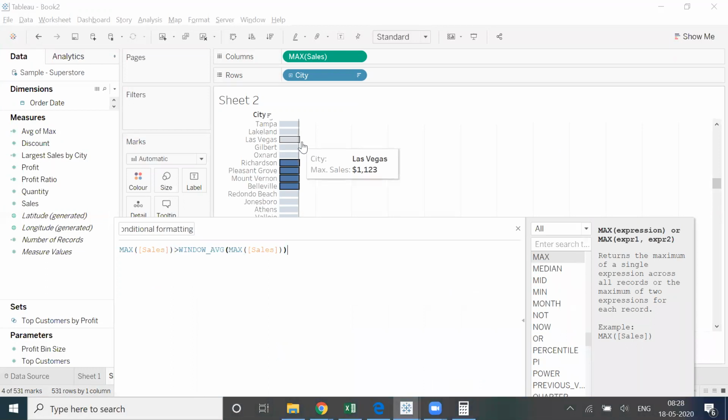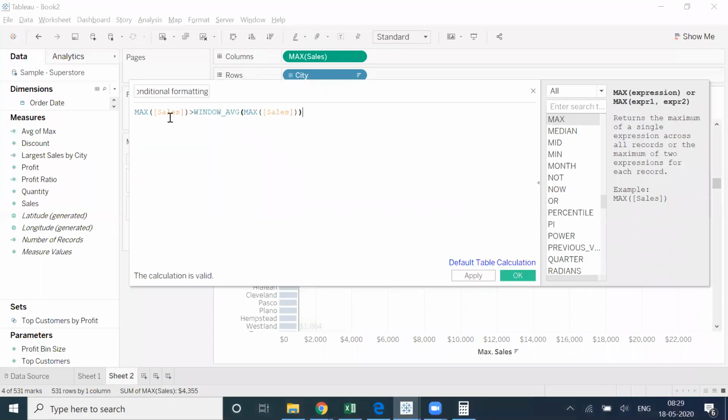Window average of max of sales is what? 1064 in our scenario. So if my max of sales is greater than 1064, then it will be true, else false, because the output we are going to get from this field should be a Boolean data type.